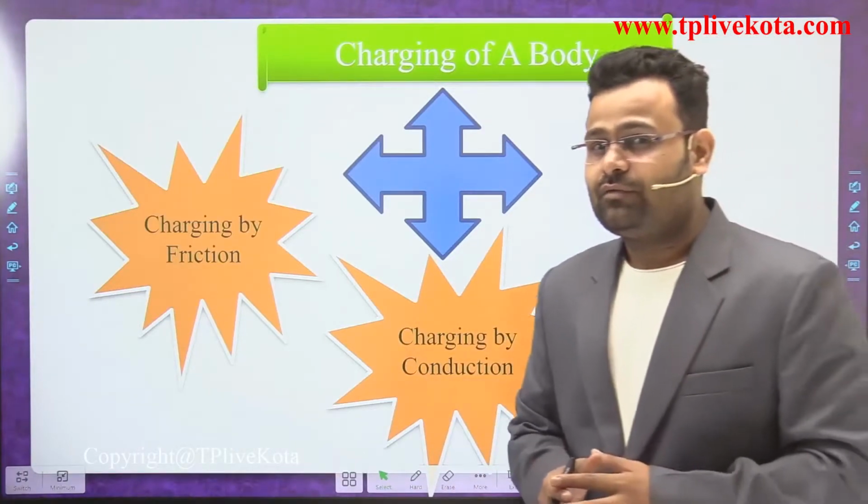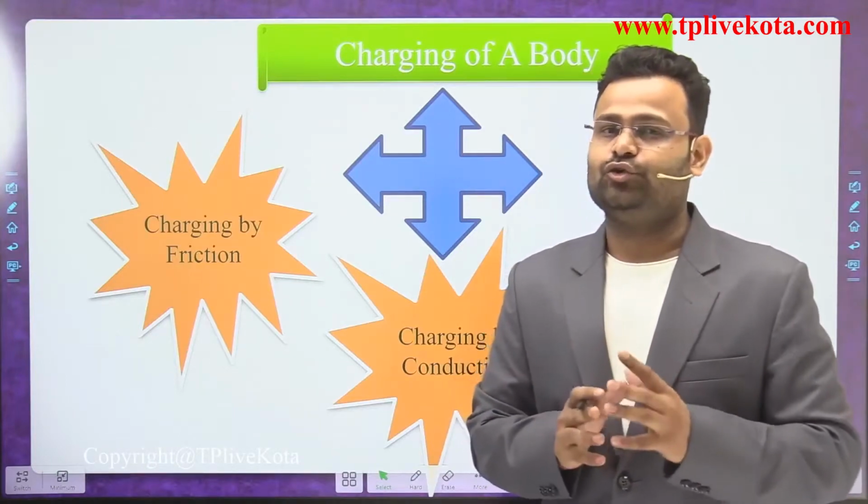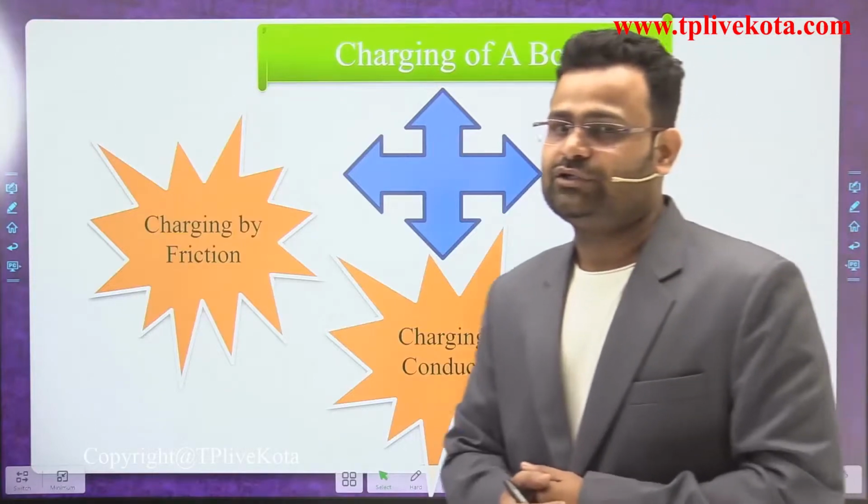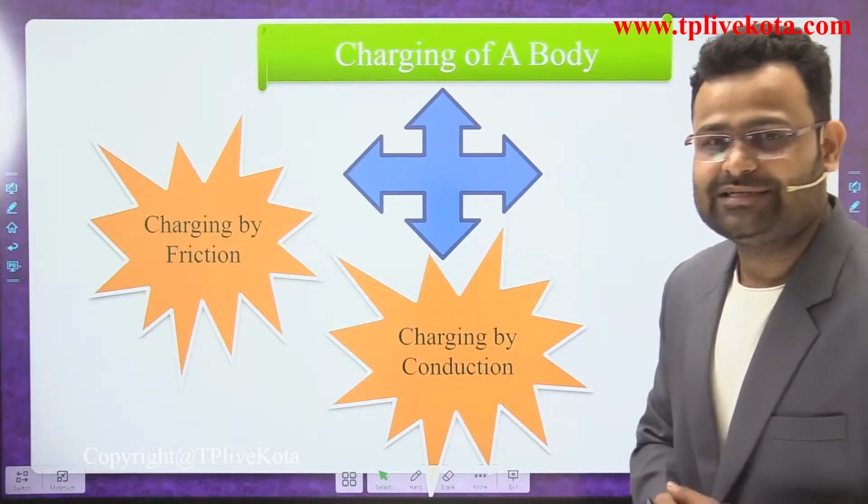And what is the process of conduction? We touch the two bodies: one charged body and a second, uncharged body. What do you mean by uncharged? That is an equal amount of positive and negative charge.